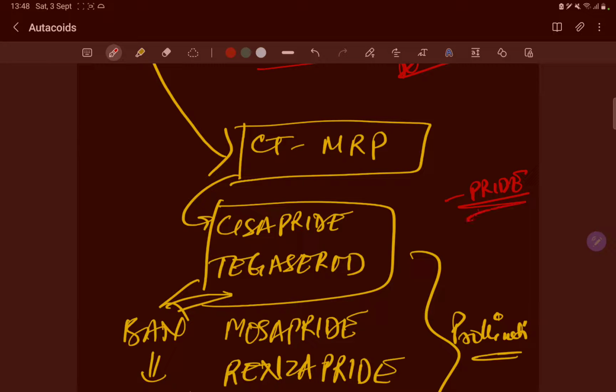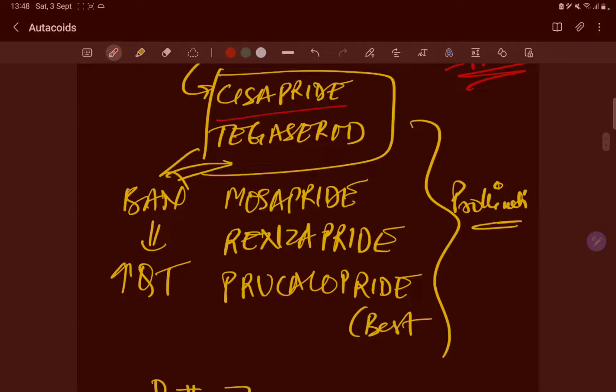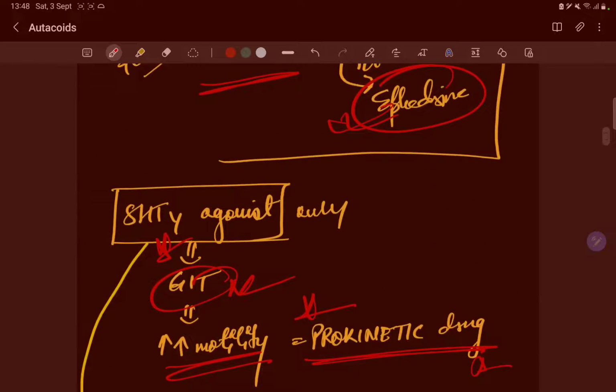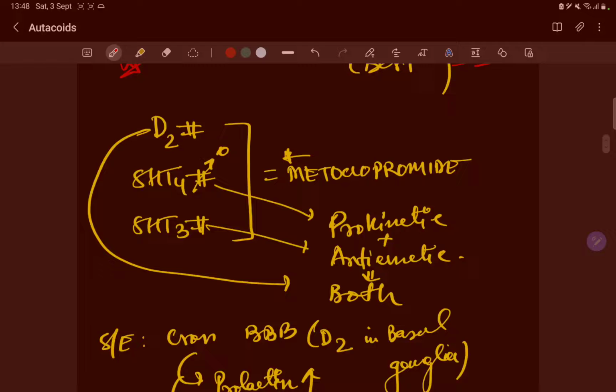These are the pride drugs: Cisapride, Mosapride, Renzapride, Prucalopride. Okay, now Tegaserod was also there, but it was banned due to increase in QT prolongation. Most of the drugs increase the QT interval. These are prokinetic drugs. These are 5-HT4 agonists. Okay, clear?